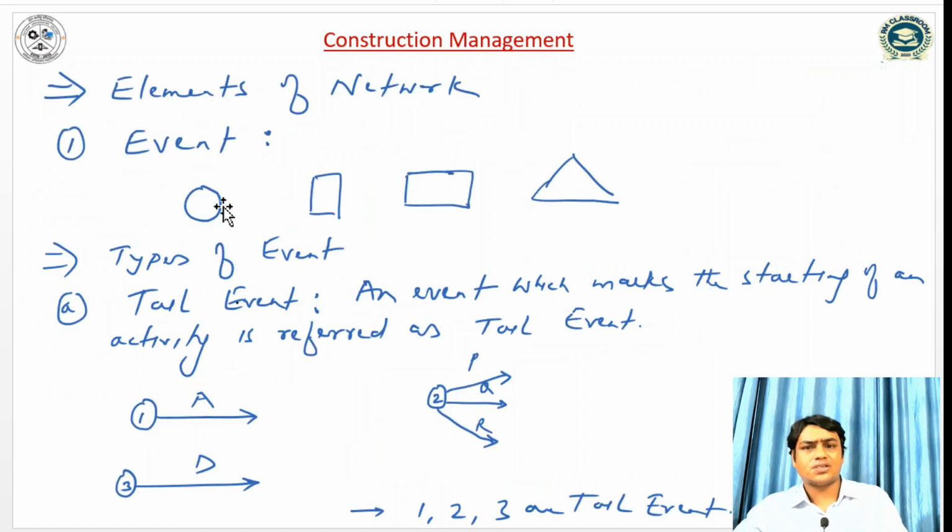So these are the various elements of a network, like the event, which can be represented by this shape. And there are various types of events like tail event, head event, predecessor event, and successor event. So what is a tail event? An event which marks the starting of an activity is referred to as a tail event. Like 1, 3 and 2. We can see that after event 1 there are many activities. This is just the starting of an activity, referred to as the tail event. So 1, 2 and 3 are tail events.